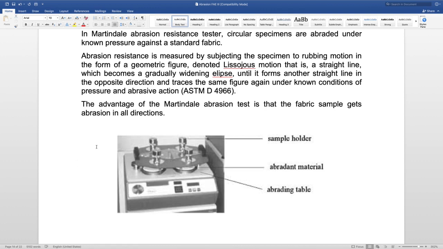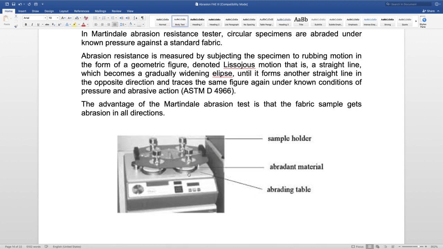So this is showing the schematics of the Martindale abrasion tester, which consists of a sample holder in which the sample will be positioned, and here the abrasive material, the abradant, will be mounted, and the sample holder carrying the sample will be rubbing against this abrasive material, and basically it shows two kinds of harmonic motions because of which the rubbing action is taking place between the fabric, the abradant material, which is again a fabric here, and the sample that is mounted in this sample holder.